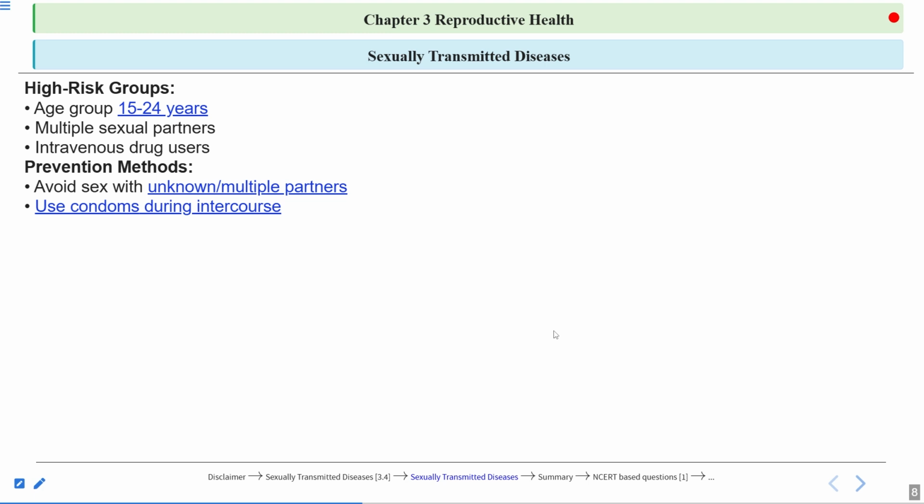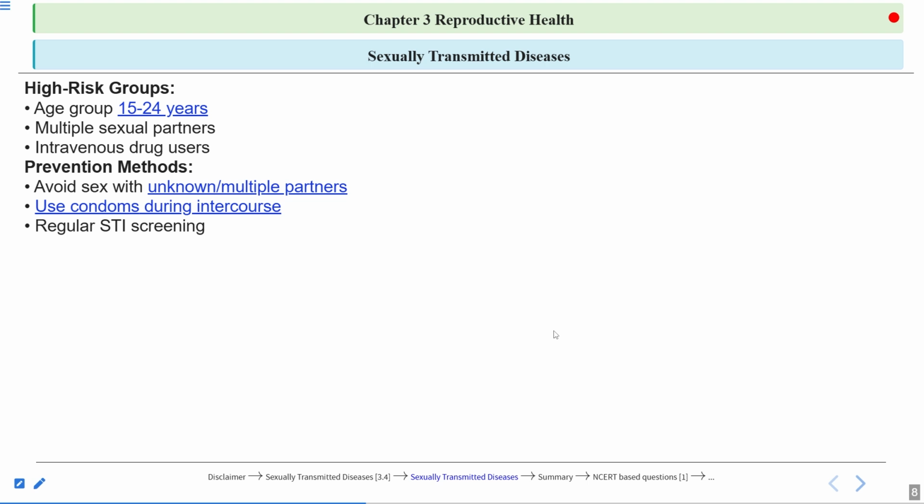And the use of condoms can also prevent the spread of STDs, because these STDs are spread through body fluids such as semen and vaginal secretions. By wearing condoms, the semen doesn't get transferred into the female reproductive tract, and the vaginal secretions also cannot enter into the male reproductive tract.